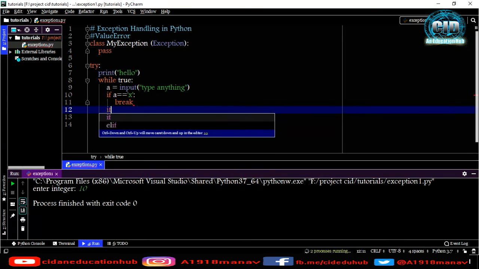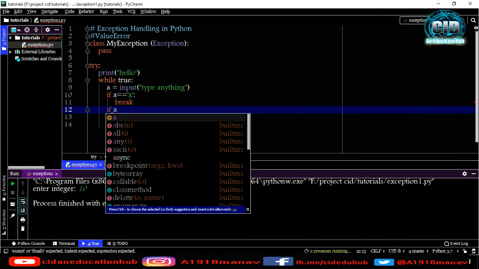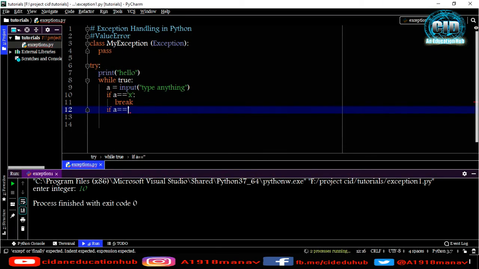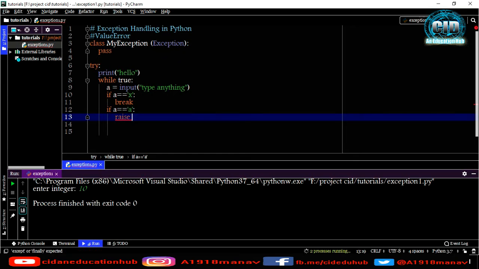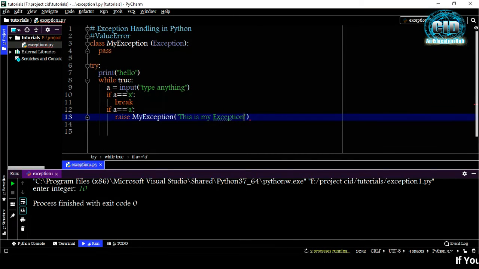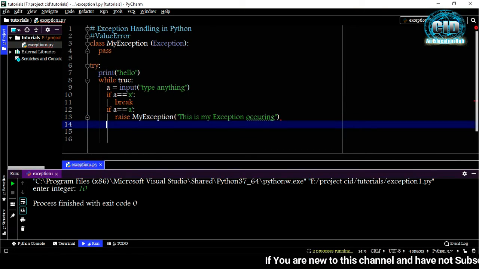And if a is equal to A, if I type A here, then I will raise my exception, and I will call MyException, and under MyException I'm typing: this is my exception occurring. Okay, and now we can handle that exception after the try block.